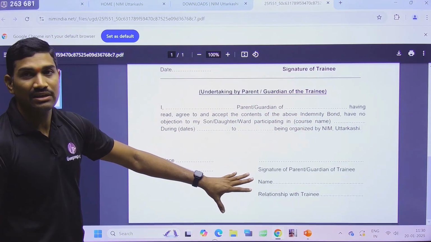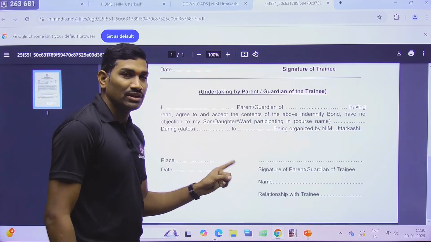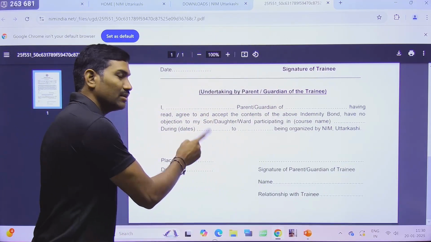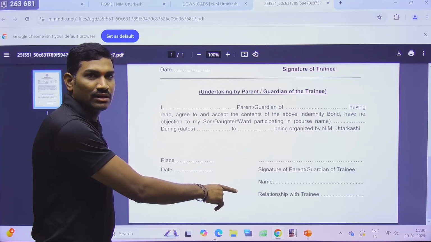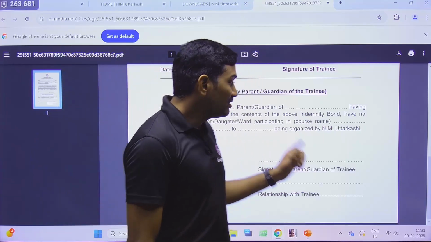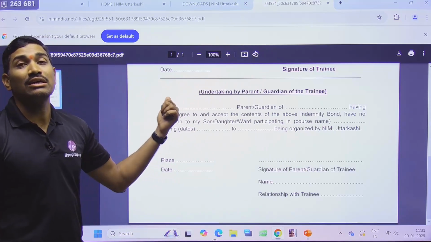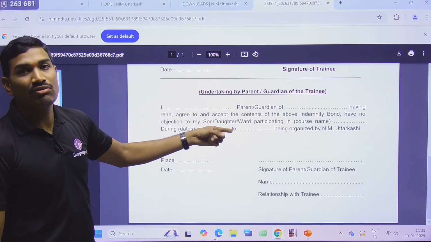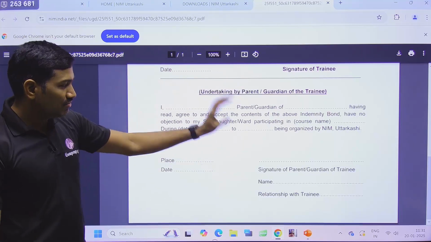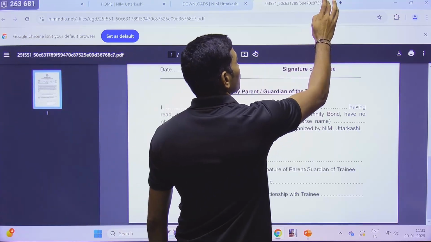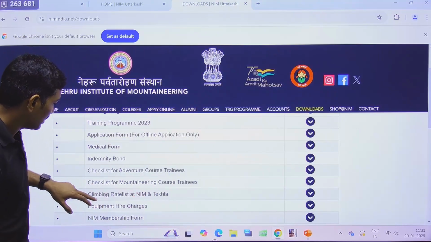So make it ready. And please remember this one, if you are applying online, first you need to get the printout of this, fill it, and once it is ready, take a photo of it, because you need to upload it in that online form. So that's why this indemnity bond that is available in the download section, first download it, fill it and keep it ready, and when you are applying online, you need to upload this also. I hope now you understood this. This is what they have given.